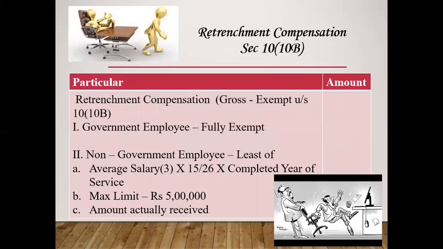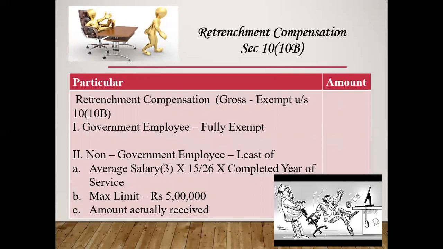In addition to this is retrenchment compensation under section 10 subsection 10B. Sometimes the boss removes you from the job. If you are a government employee, whatever compensation you receive will be fully exempt.